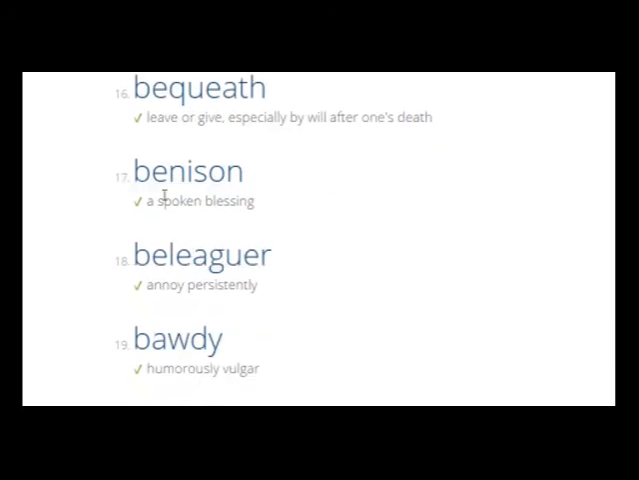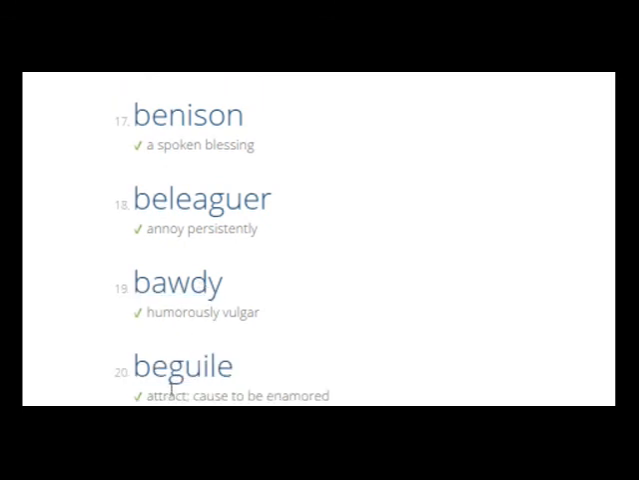Then we have benison. Benison means a spoken blessing. Beleaguer means when you try to annoy a person to an extent that he gets irritated and he breaks down and gets frustrated. Then we have bawdy. Bawdy means something which is humorously vulgar, for example bawdy songs and bawdy talk. And the last word we have is beguile. Beguile simply means attract someone in a deceptive way or cause to be enamored.